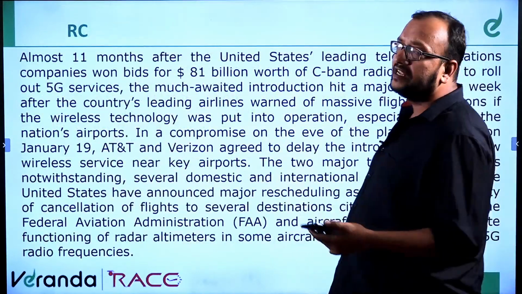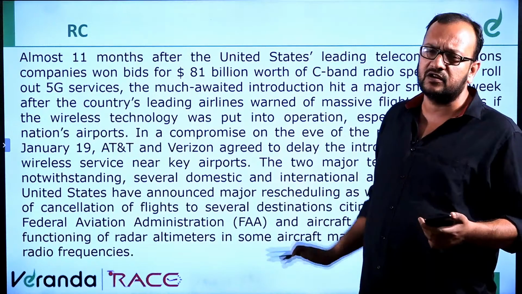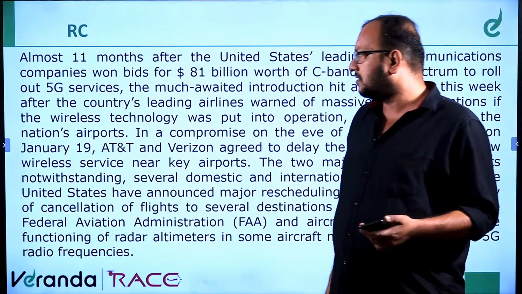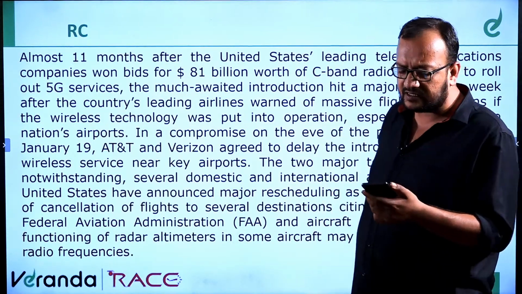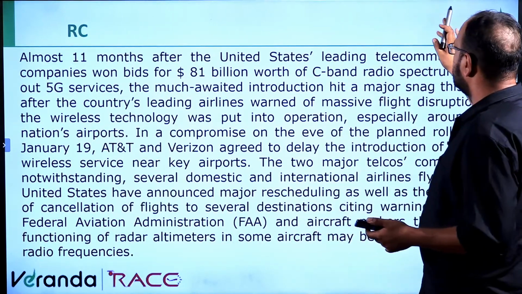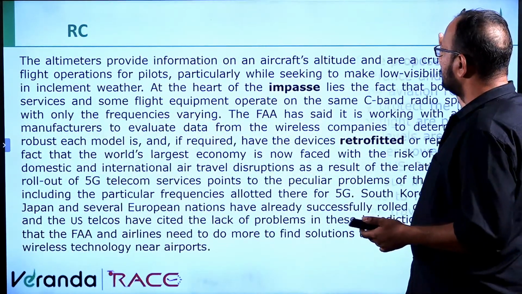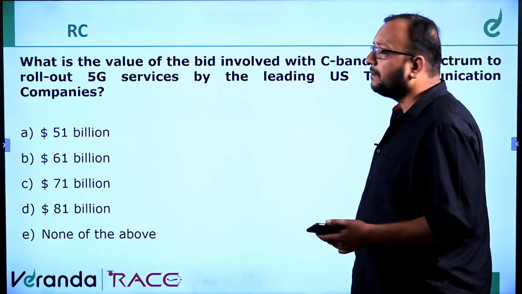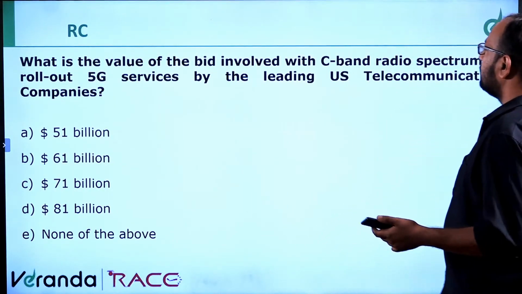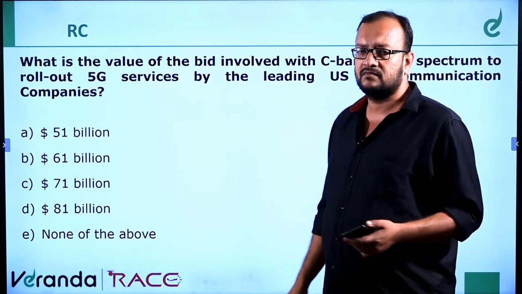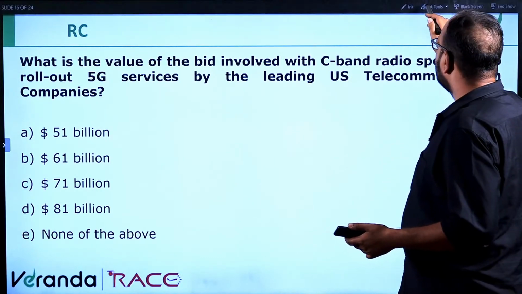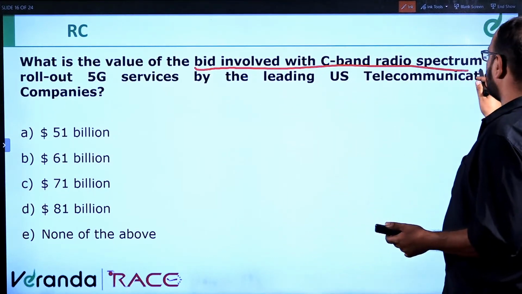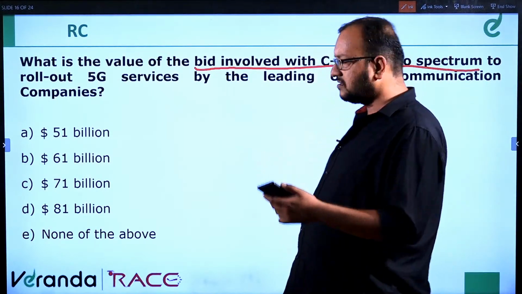Moving ahead. Now the reading comprehension. This one is a really easy one, I'm telling you, because all answers are direct answers. Let's go to the questions, students. What is the value of the bid involved with C-band radio spectrum? Simple question. The first question.